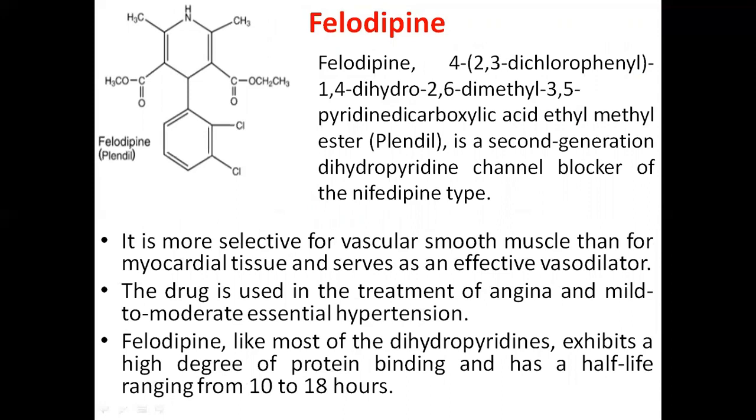felodipine. Felodipine is a second generation dihydropyridine channel blocker of the nifedipine type. It is more selective for vascular smooth muscle than for myocardial tissue and serves as an effective vasodilator. The drug is used in the treatment of angina and mild to moderate essential hypertension. Felodipine, like most of the dihydropyridines, exhibits a high degree of protein binding and has a half-life ranging from 10 to 18 hours.